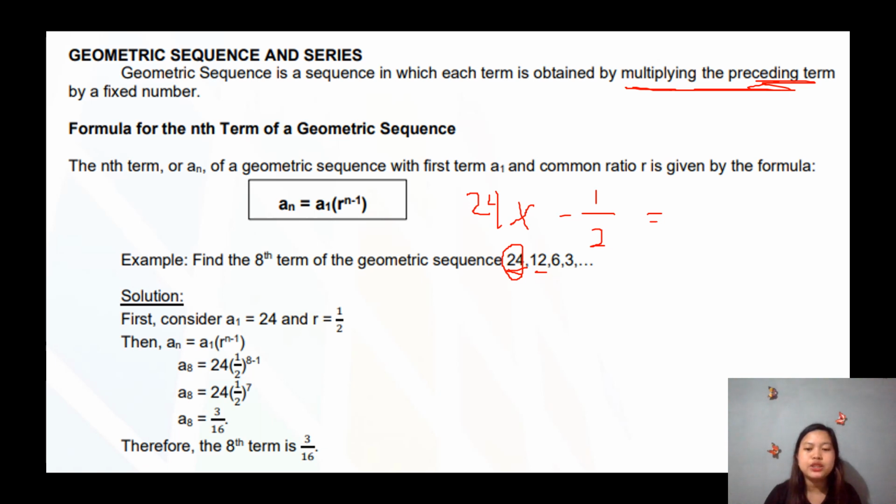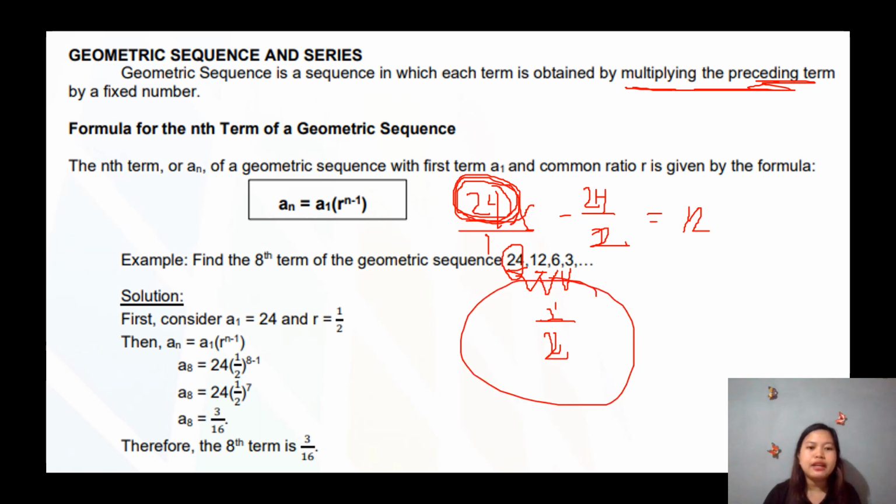Why, ma'am? 24 times 1, that is 24. All our whole numbers have a denominator of 1. So 1 times 2, that's 2, and 24 divided by 2 is 12. And what do we multiply 12 by to get 6? That is 1/2 again. And 6 times 1/2 is 3. So since they have the same ratio, the common ratio 1/2, the sequence is a geometric sequence.